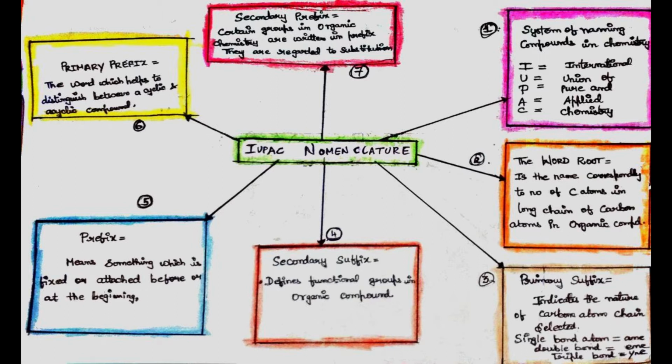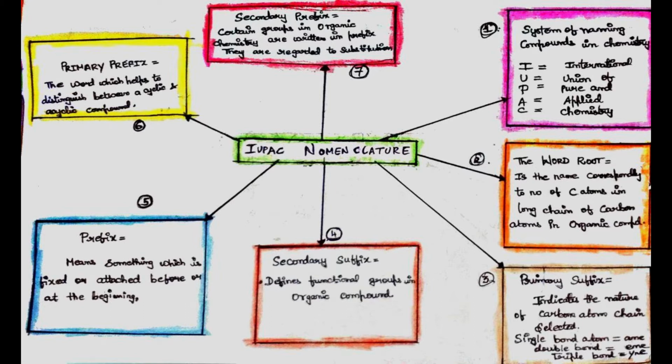Fourth, secondary suffix. It defines functional groups in organic compounds. Fifth, prefix. It means something which is fixed or attached before or at the beginning. Sixth, primary prefix. It is the word which helps to distinguish between a cyclic and an acyclic compound.